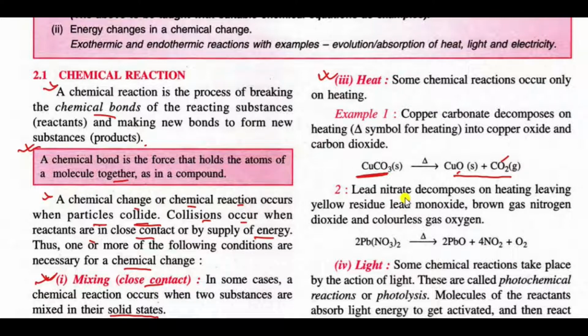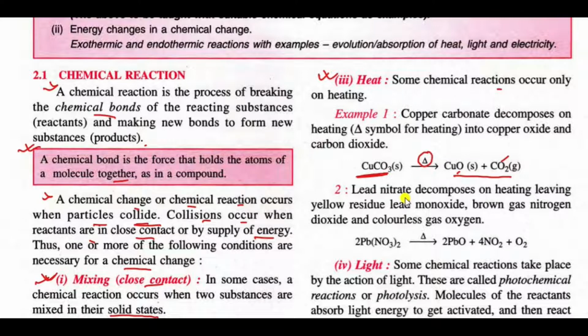Some chemical reactions occur only on heating. Example, copper carbonate. When copper carbonate decomposes on heating into copper oxide, if you give some heat to the copper carbonate, what will happen? Here the delta symbol means you are heating the substances.